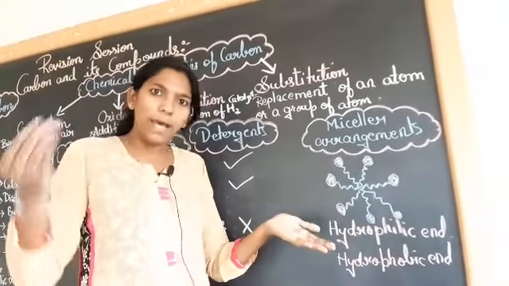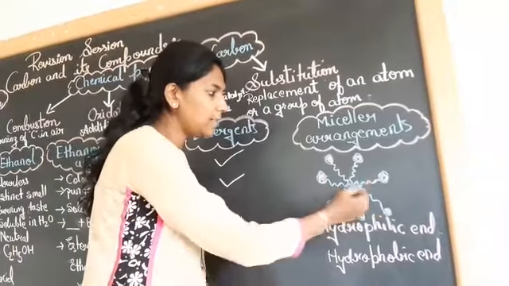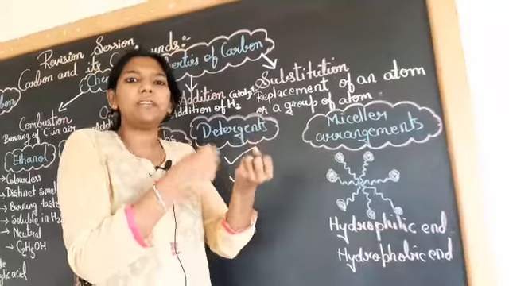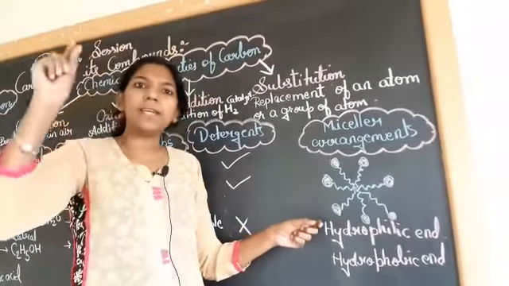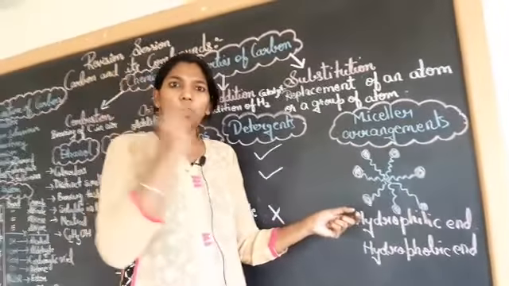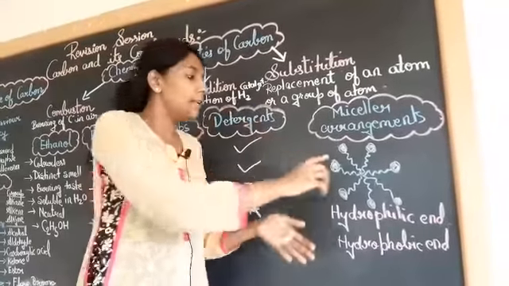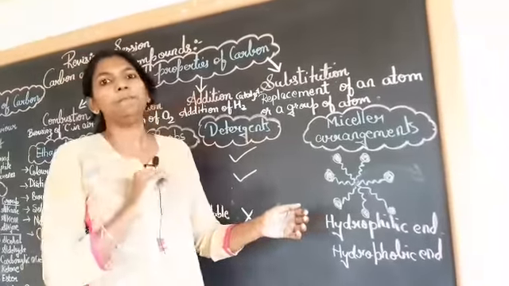So when you add detergent into water, what is going to happen? These ends try to come closer because they hate water, so they try to find some kind of support. During that process, wherever there are stains on the clothes, a pen mark or an oil mark, they try to hide under the stain, and during that hiding process, they remove the stain out of the cloth.